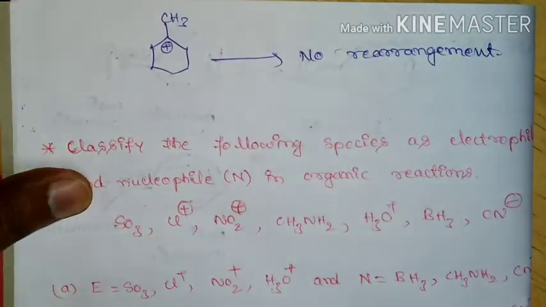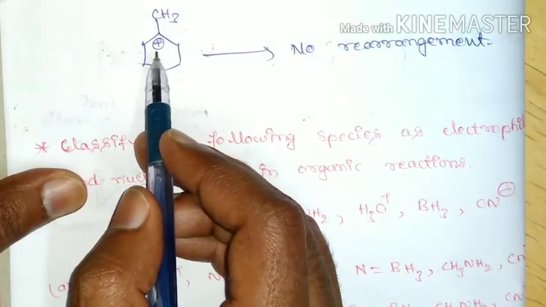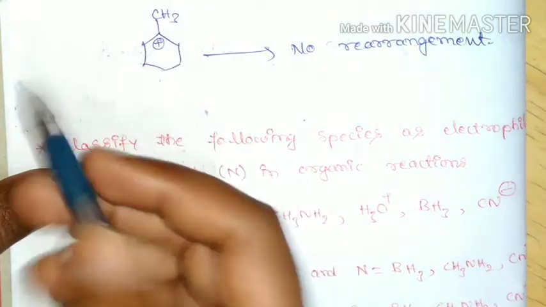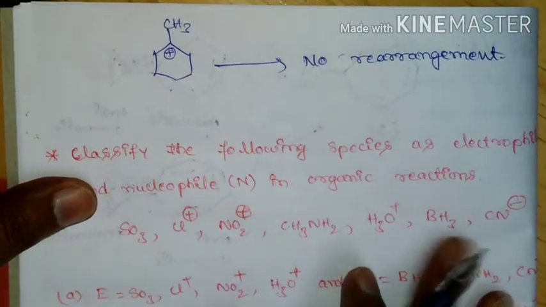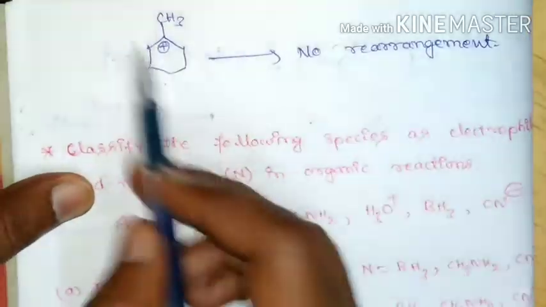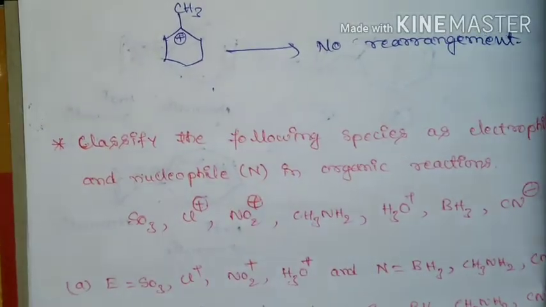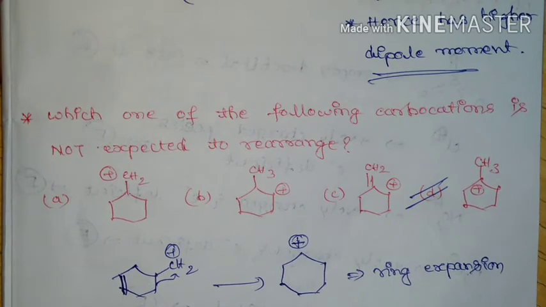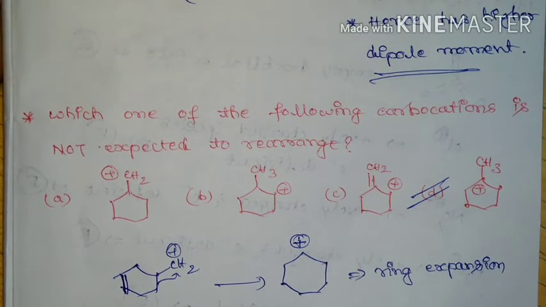And if you come to this carbocation, this is already a tertiary carbocation and it cannot go to secondary. So there is no rearrangement in this carbocation. Option D is correct. That is, this carbocation will not undergo rearrangement.